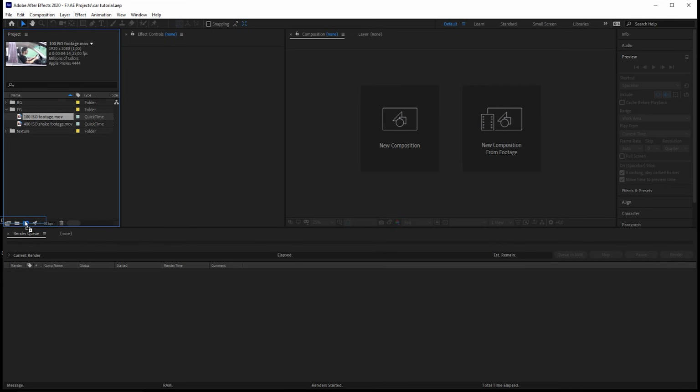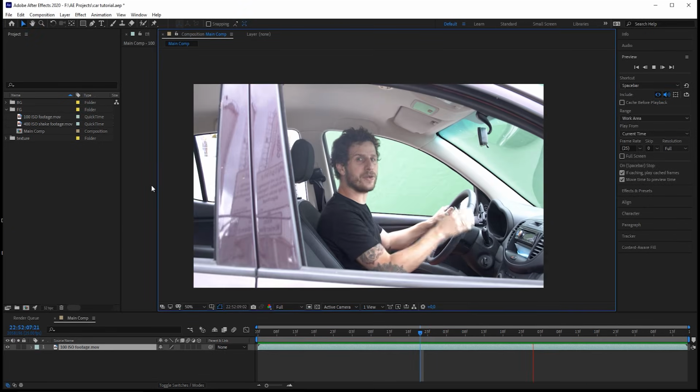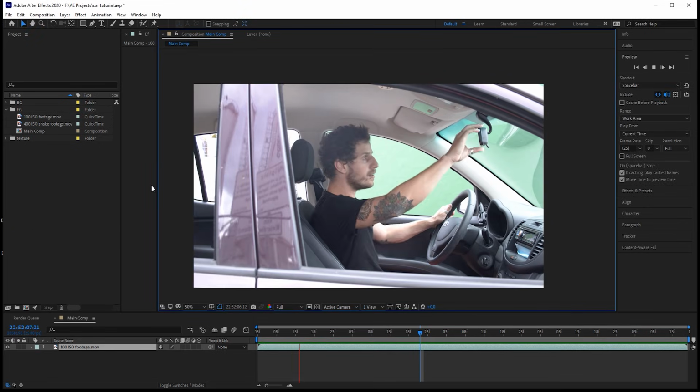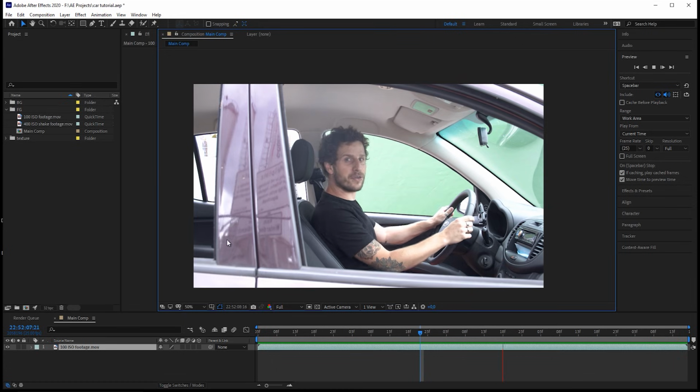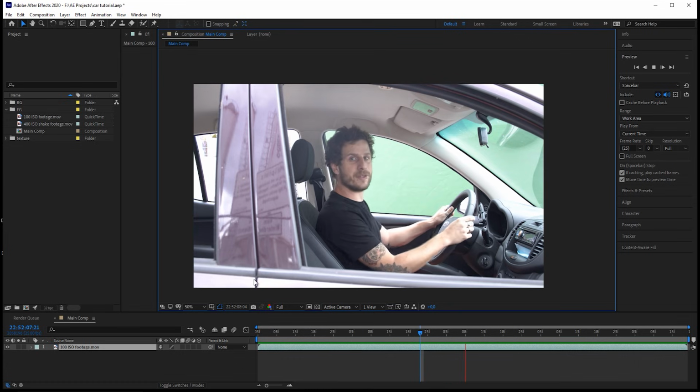Let me just bring it onto the new composition icon and call it our main comp and hit OK. As you can see, this is the shot that I used later on, and you see that it's filmed pretty static from a tripod. You can see a little bit of movement over here, but this is just me sitting in the car and the car bouncing a little bit.